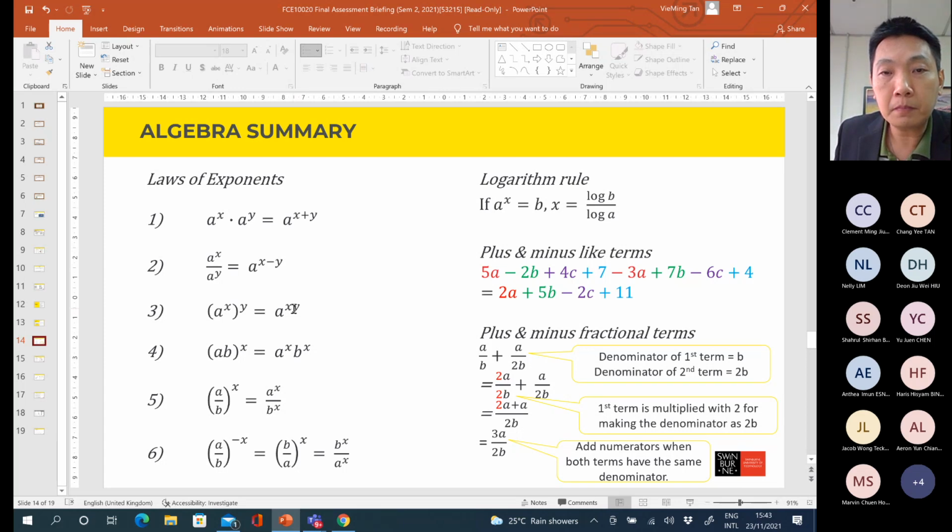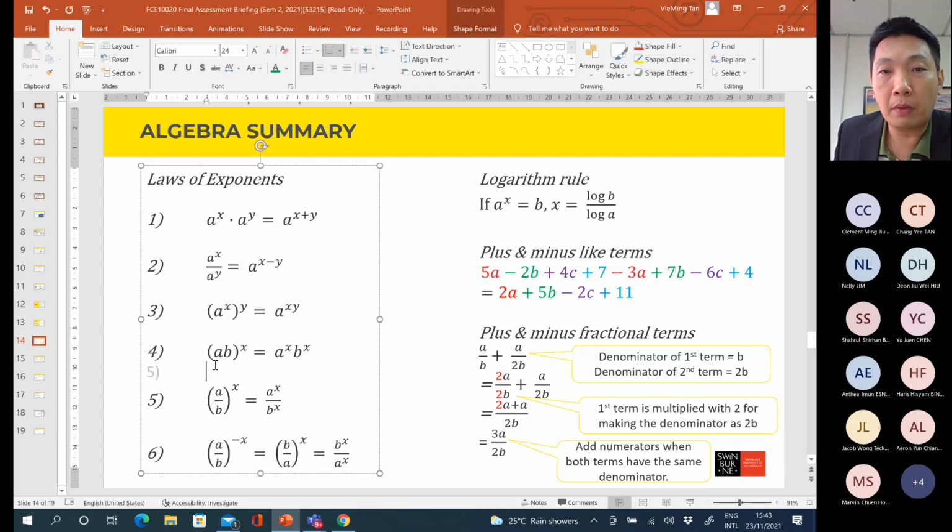How about rule number four? This one: A, B, and then power x. In this case there are two base numbers, and there is one power number outside. So that means this power number is shared by A and also B. If you want to remove the brackets, you can bring in the power x to both A and B.